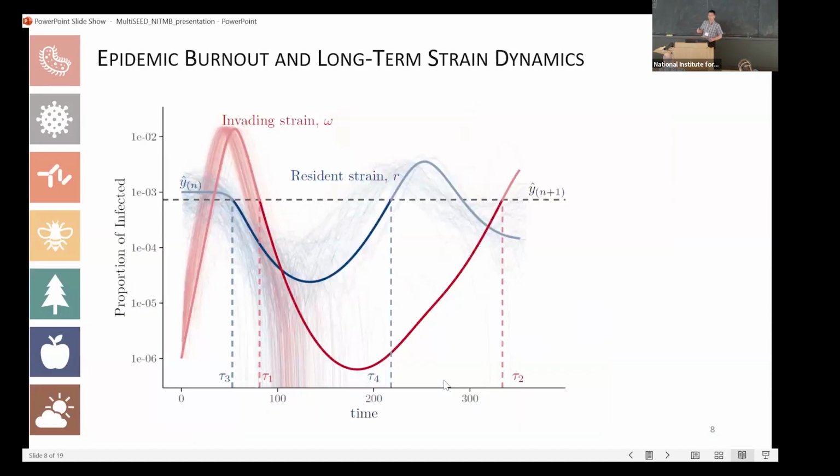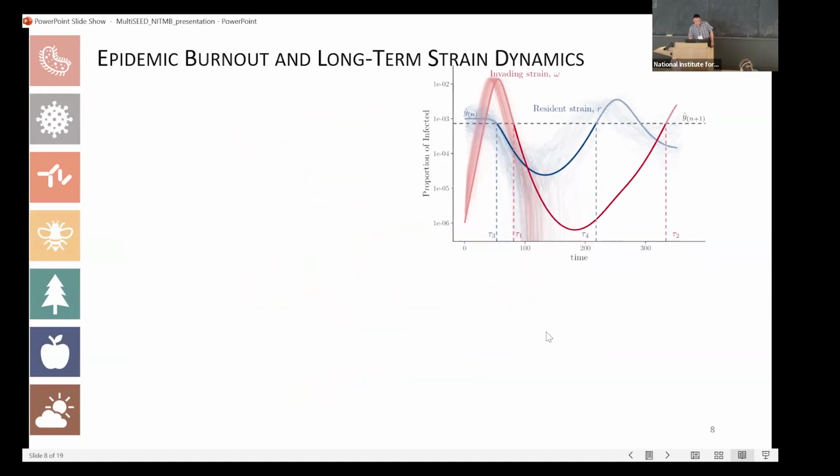Now I will show the burnout. We consider the red one as an invading strain and the blue one as a resident strain. This is during the invasion of the red strain. We can see that in this area, we ran some simulations, and both the red strain and the blue strain can sometimes go extinct when their fraction infected drops below the equilibrium value. We can use a published theorem called Kendall's Q to get the probability of burnout during this time window.